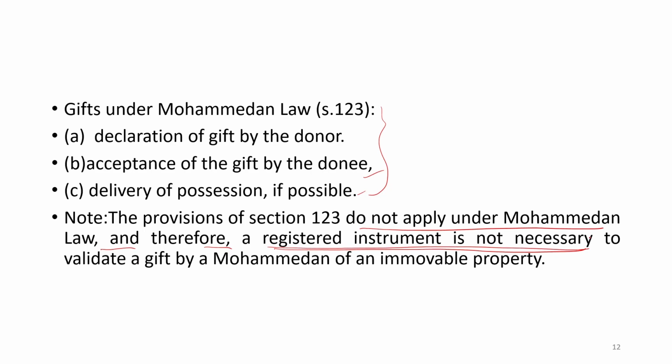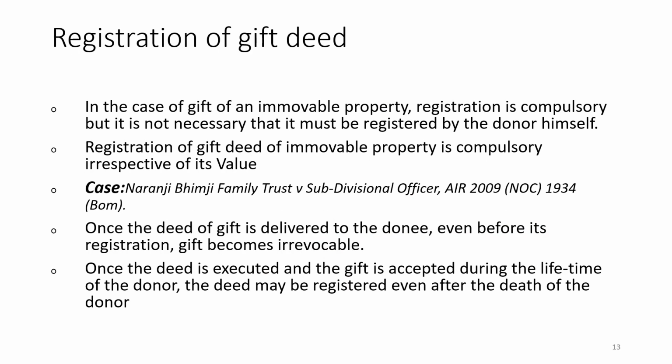Under Islamic law, there is no requirement of a registered instrument even for the immovable property. So, they can do the gift according to their personal law, and there is no requirement of registry of the instrument of gift. So, 123 is not applicable, mode of making gift is not applicable.